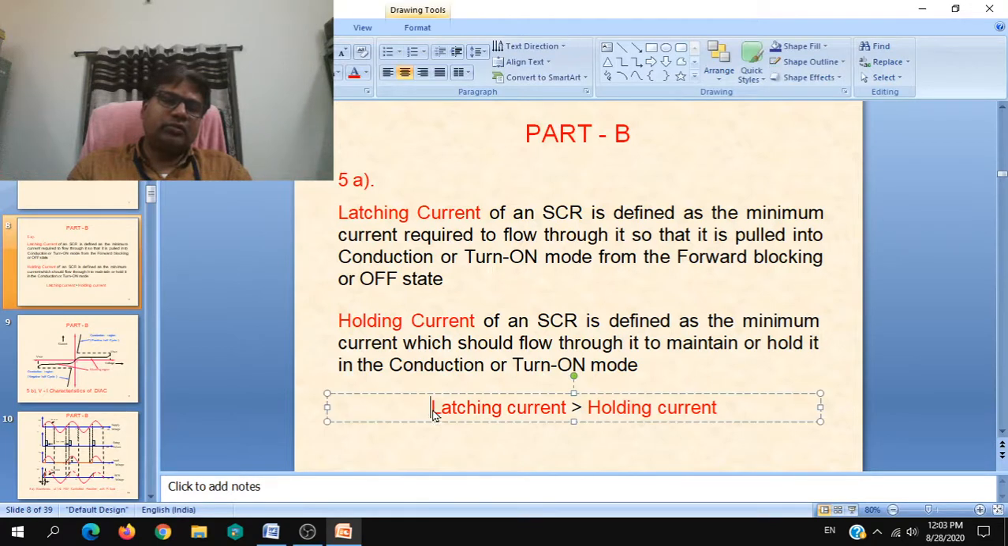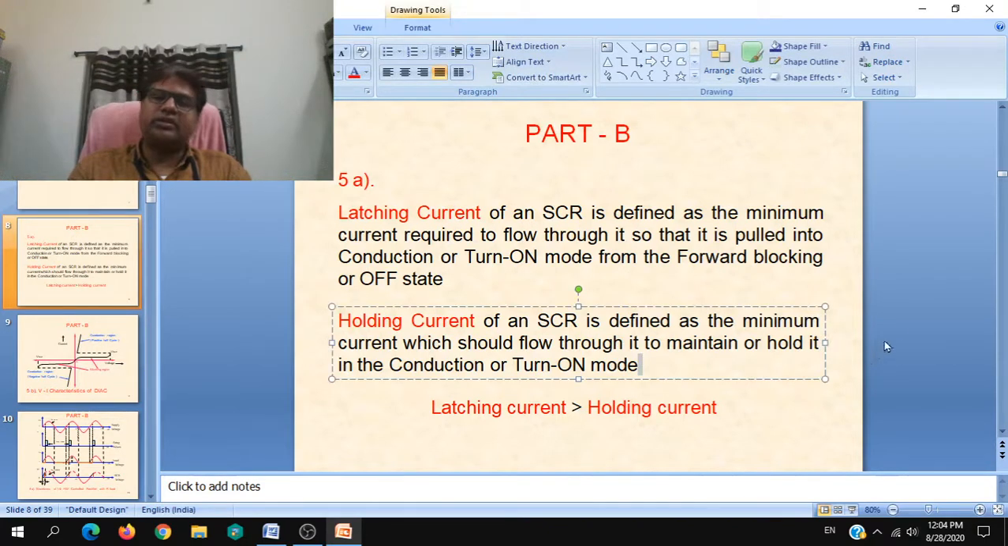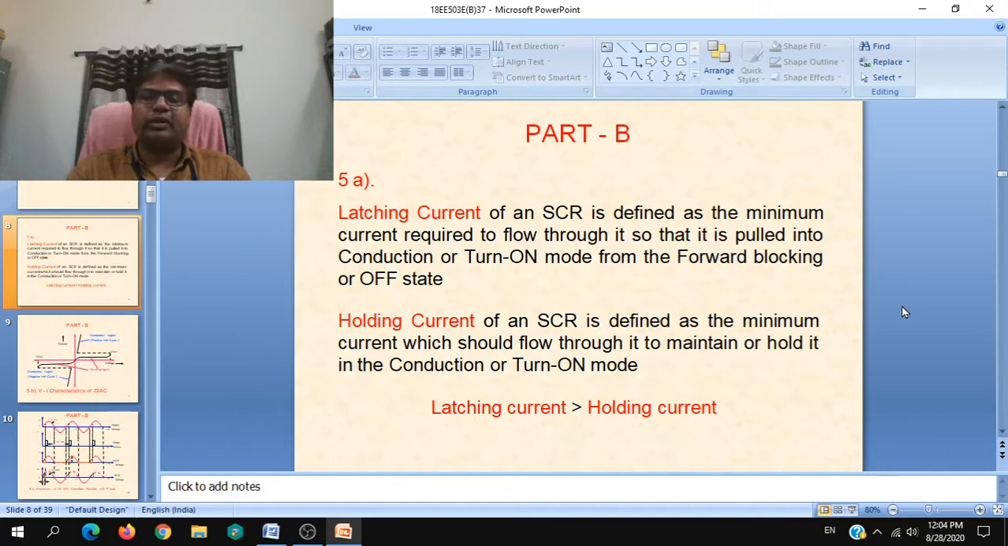And this is the most basic point, and you should compulsorily write it along with these definitions whenever they are asked. That is, latching current is always more than the holding current. So while turning on, you require more current to turn it on, but while turning off, the minimum current through the SCR will be somewhat less. Even when the current falls below the latching current, if it is still equal to or more than the holding current, the SCR will be in the turn on state itself. So that is the important aspect you have to understand.